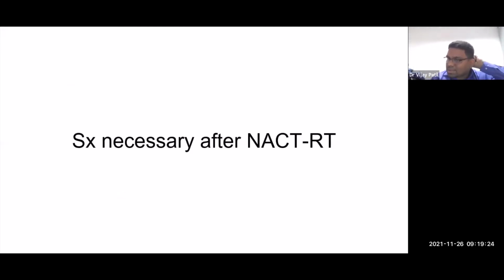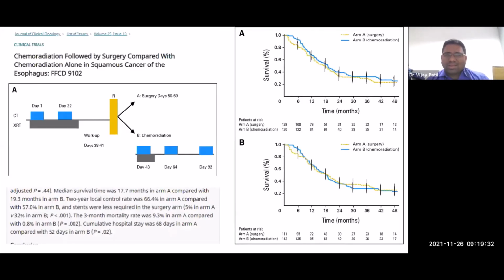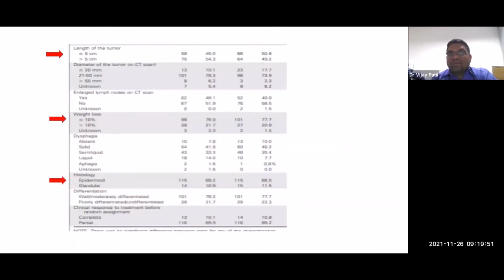Now the question comes in, and this is an interesting question. NACT-ART, you do surgery, you get complications. Do you need to do surgery after NACT-ART? And this is a nice question to ask. And this was studied in the FFCD 9102, an old study. You gave CTRT initially, then randomized the patient to surgery versus continuation of CTRT till the radical dose. No difference in survival. So this is another way of looking at this data.